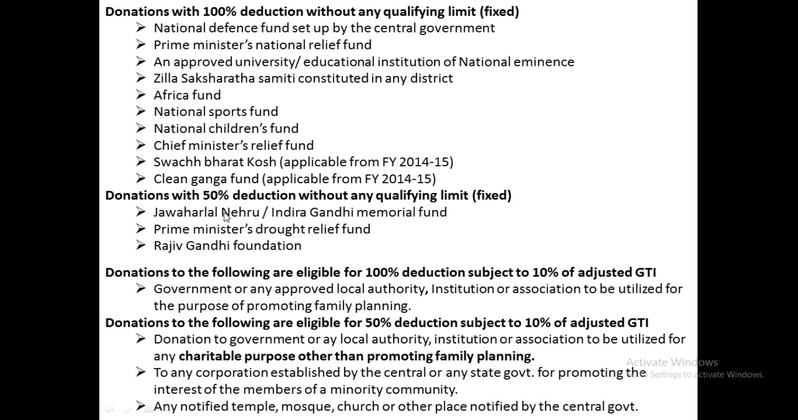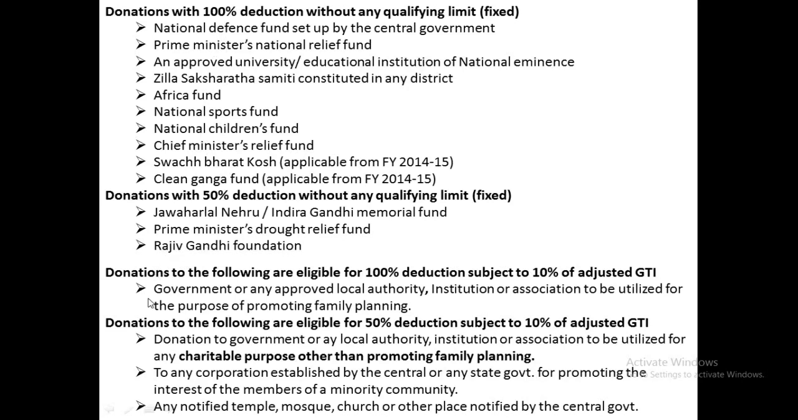Next, donations with 50% deduction without any qualifying limit. Here are some of the donations where the assessee can claim only up to 50% without any maximum limit. Those are Jawaharlal Nehru or Indira Gandhi Memorial Fund, Prime Minister's Drought Relief Fund and Rajiv Gandhi Foundation. So only these categories of donations can be claimed by the assessee up to 50%. The other categories of donations can be claimed by the assessee for the entire amount, 100% deduction.